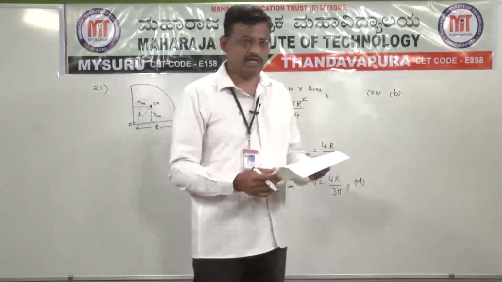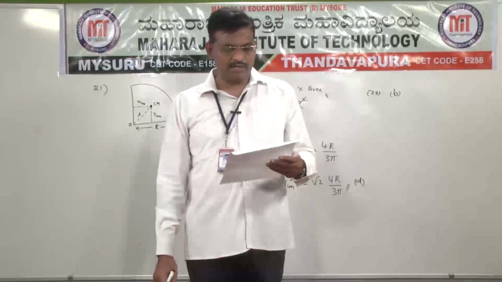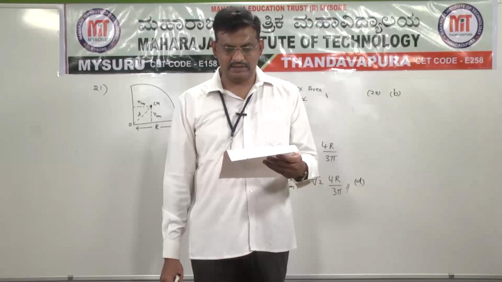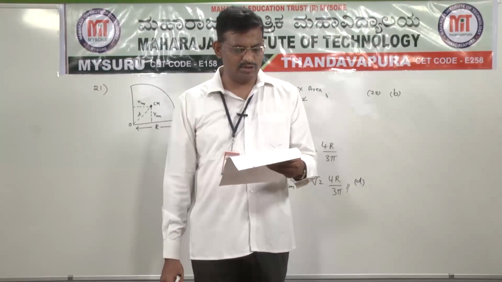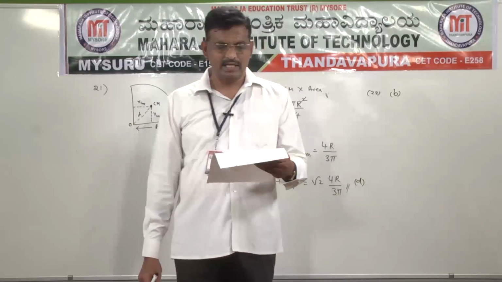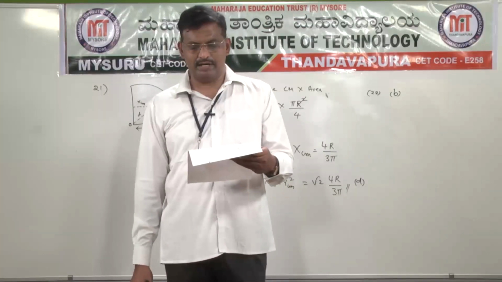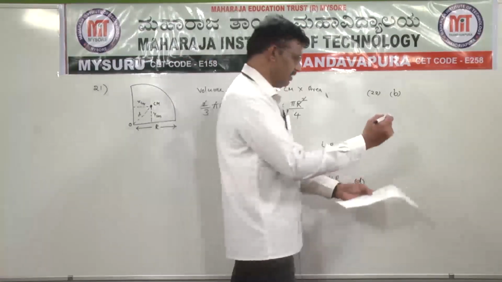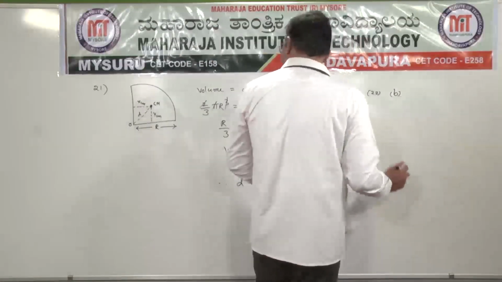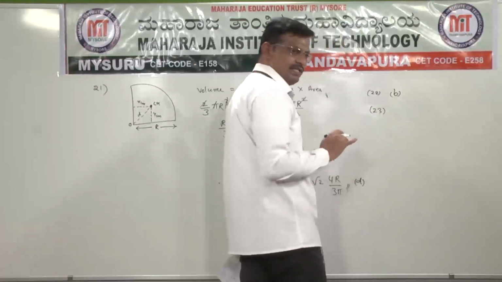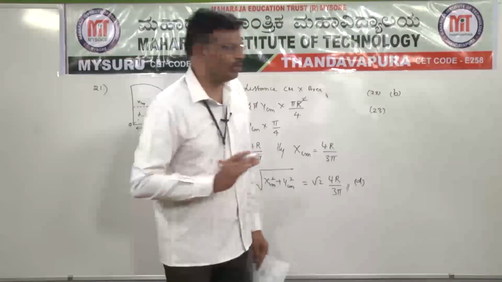And next, the 23rd question. The center of mass of a non-uniform rod of length capital L, whose mass per unit length lambda varies as lambda is equal to kx square by L, where k is a constant and x is the distance of any point on the rod from its one end. Here we already discussed question number 17. Question number 17 and question number 23 are similar models.